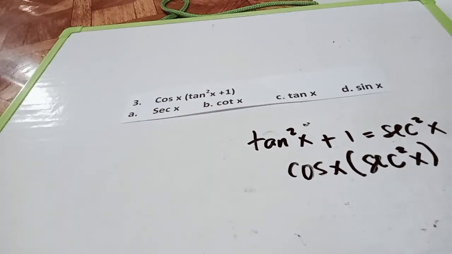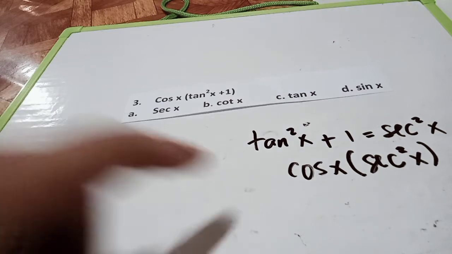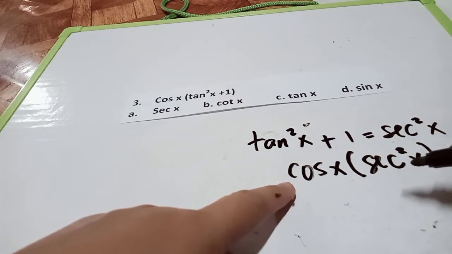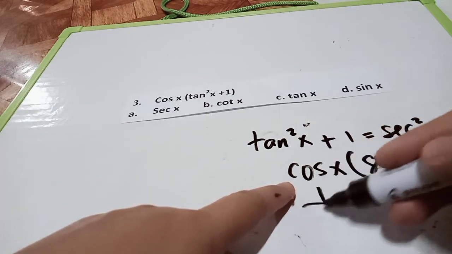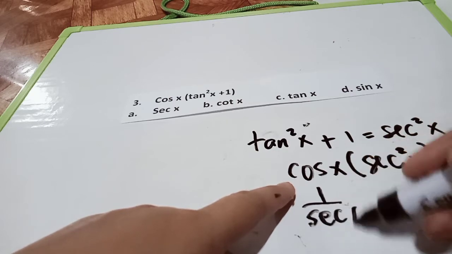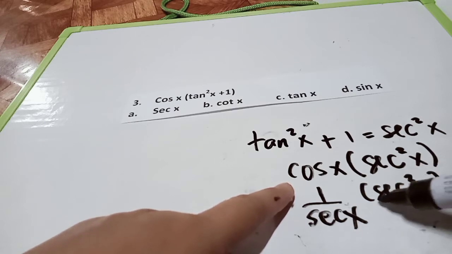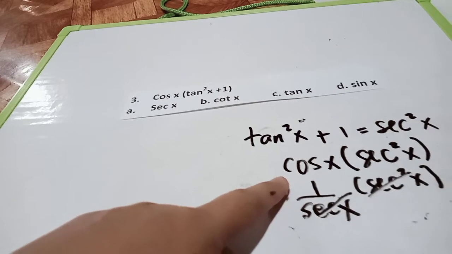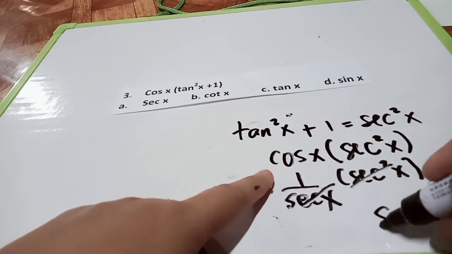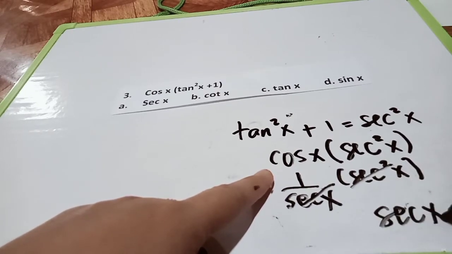How do we get the reciprocal? If we get the reciprocal of cosine, this will be 1 over secant x, and secant squared x. So we cancel, and the remaining will be secant x.